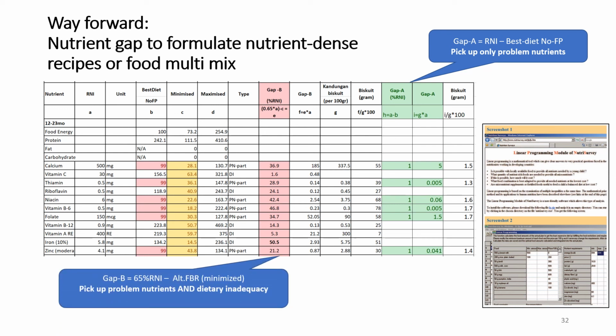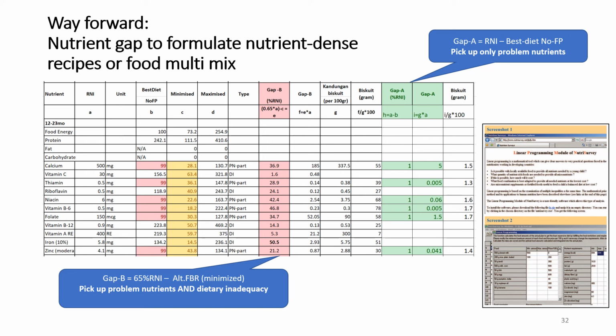Or you can also be more inclusive by looking into the difference between AR or 65% RNI with the selected alternative FBR, which will give you the highest gap and will pick both problem nutrients and dietary inadequacy. And with this nutrient gap, you might have further information to design complementary food and nutrient intervention. For example, it may not always be a fortification.